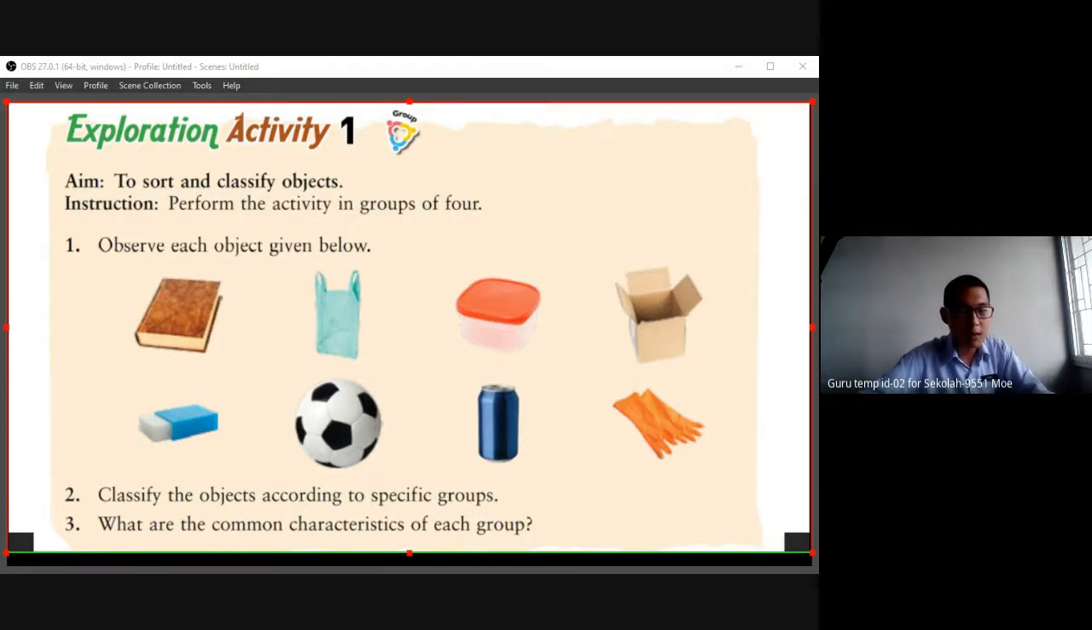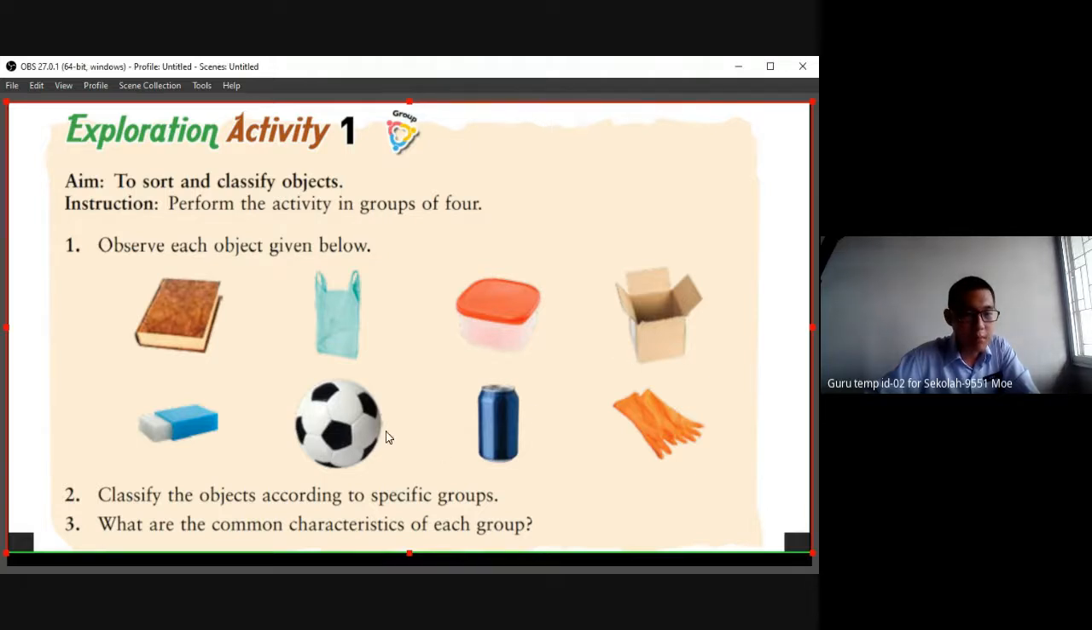Just tell me what classification you want to use, which characteristic you want to classify them by. What can you see? We have a book, plastic bag, this Tupperware, the boxes, eraser, the ball, and what? This one is a tin, and then the rubber glove. Can classify as plastic and what? Rubber and plastic, paper and plastic.